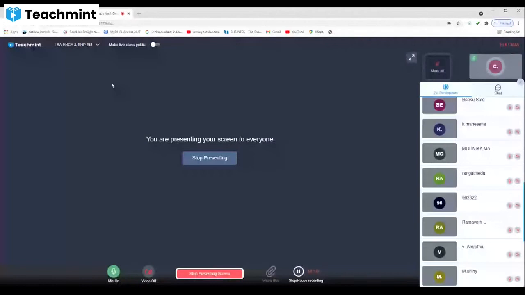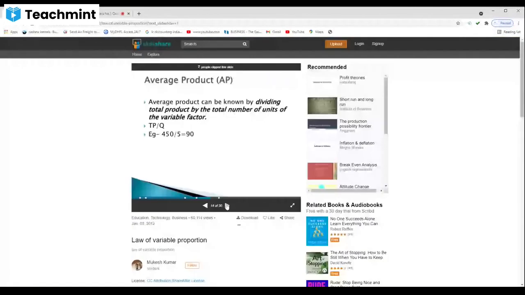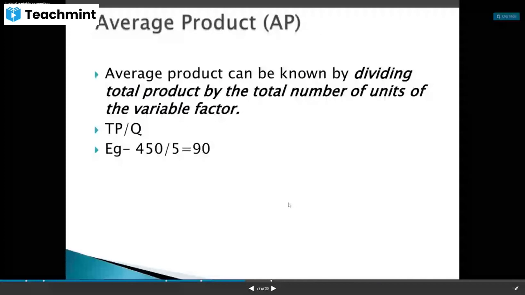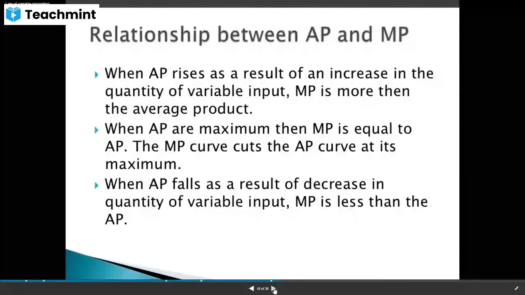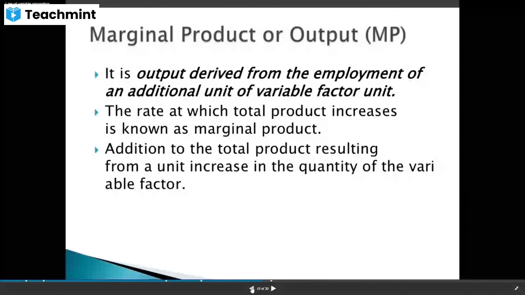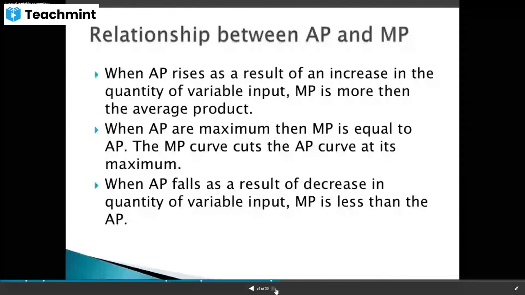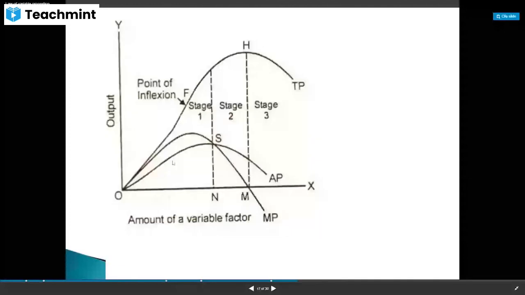So here what is happening is, whenever we are discussing average product, average product means TP by Q, and marginal product means TPn minus TPn minus 1. And then what is the relationship between AP and MP? When AP rises, MP is more than the average product. So initially in the graph we can see this. So here, before point S, MP is greater than AP.